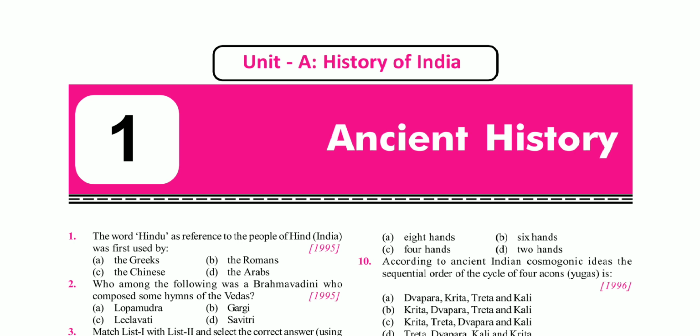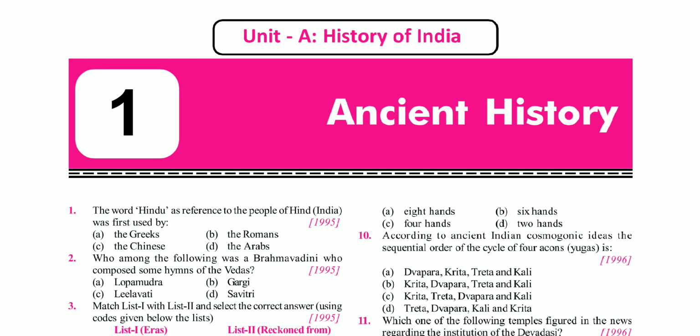Friends, the book has been sorted subject wise and chapter wise, like ancient India, then medieval India, but you need to make it more sorted because this will help you a lot. So this will make you very strong in the conventional subjects. Friends, here they have given questions starting from 1995 to 2019.